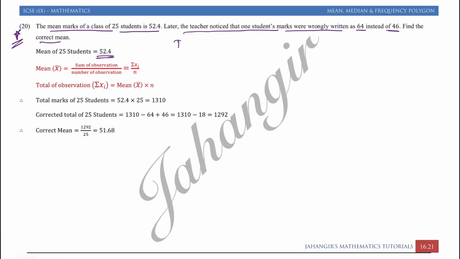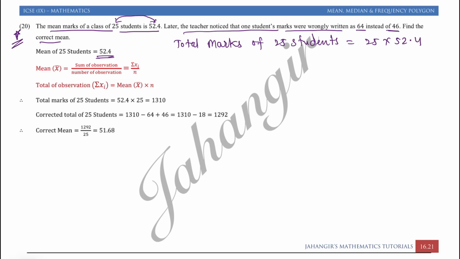So therefore total marks of 25 students is equal to 25 into 52.4. Just multiply number of students with mean, you will get total.